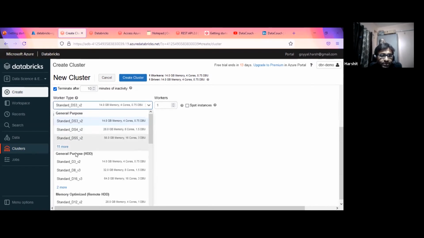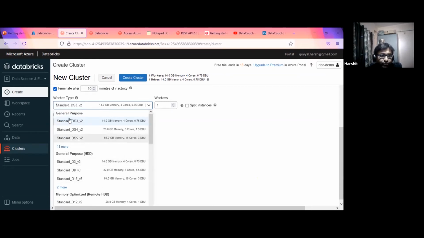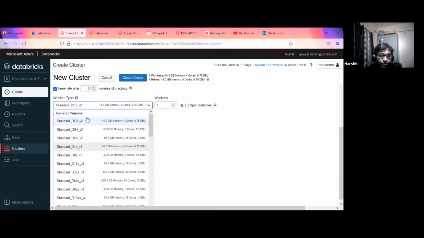So we have general purpose SSD, memory optimized, and so on, and you can go through more options, and different ones are there.